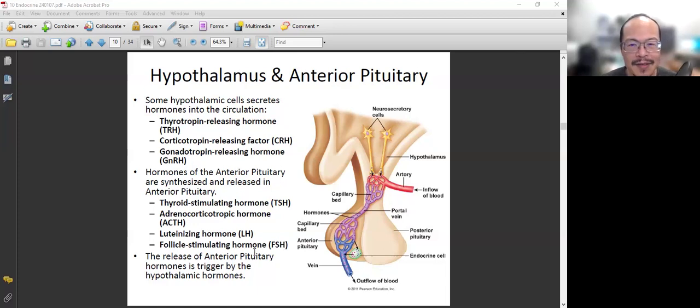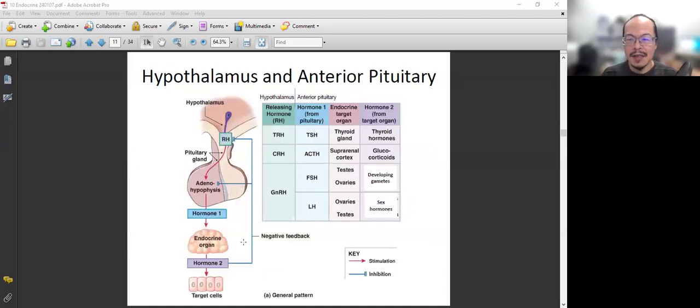So let's bring it into a table so you can have a clear understanding of their relationship. Here I show you the three from the hypothalamus. They are TRH, thyrotropin releasing hormone, CRH, corticotropin releasing hormone, and GnRH, gonadotropin releasing hormone. So we have these three from the hypothalamus. They go down to the anterior pituitary gland.